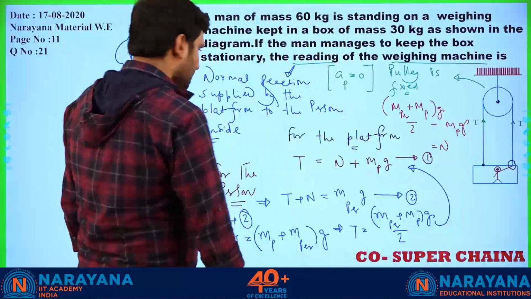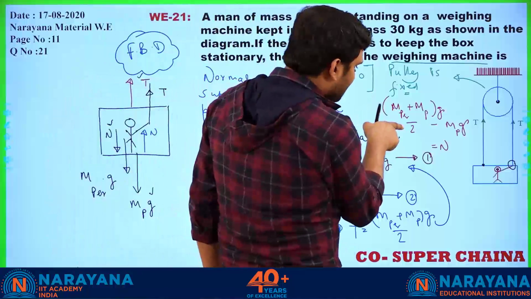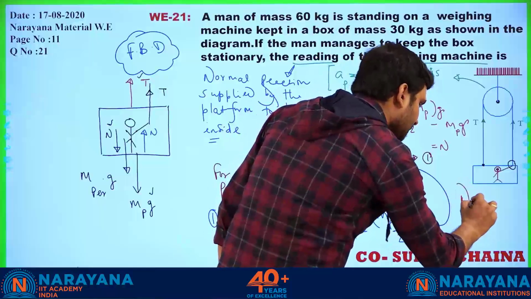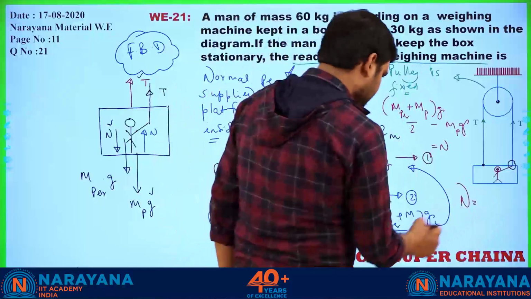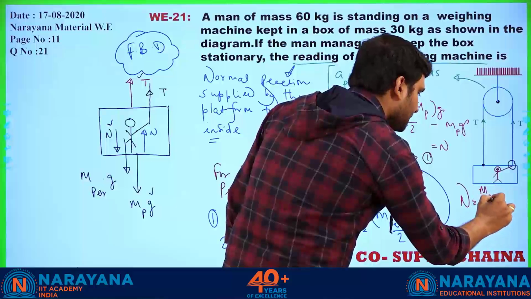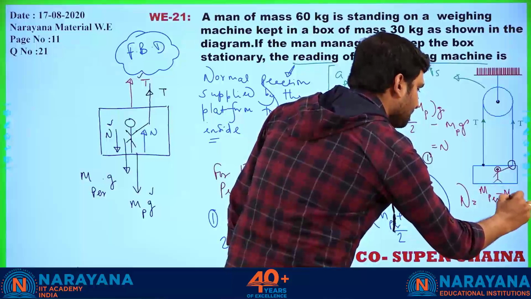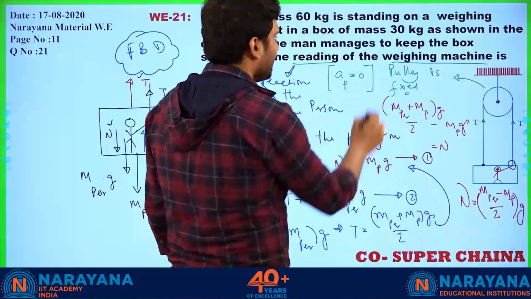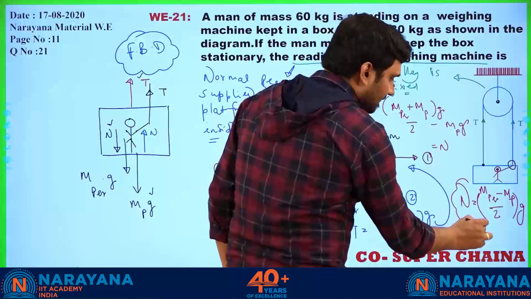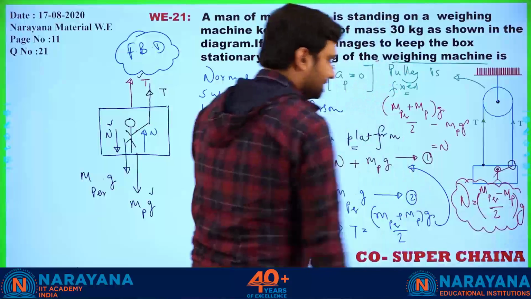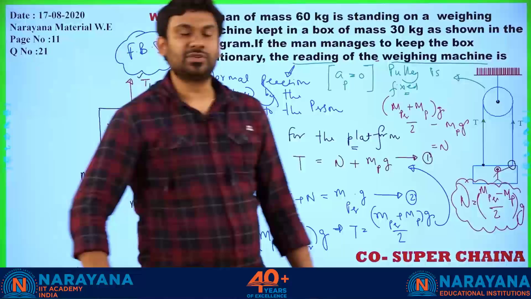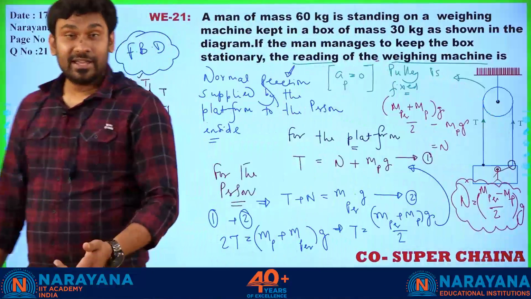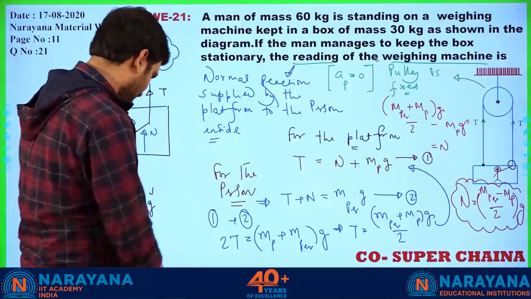The final answer is going to be N equals (M person minus MP) divided by 2, into g. So my answer is here. This is the final answer that we are going to get. All right. I hope the situation is clear to all of you. Correct? Fine. So let us see what is waiting for us next.